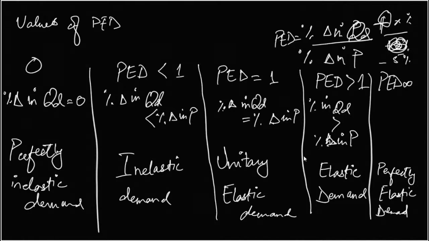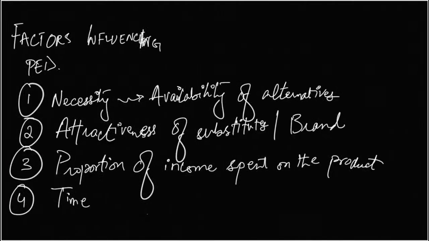Which products would have perfectly elastic demand or perfectly inelastic demand? That depends on these factors. If there are a lot of alternatives available, the demand would be highly elastic. If the substitutes are attractive enough and there is very weak brand power, the demand would be more elastic.